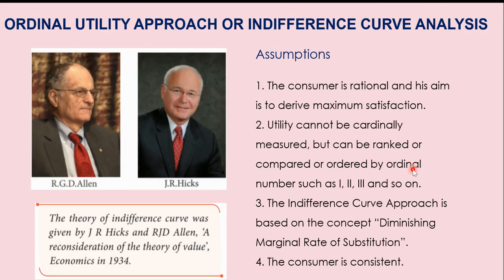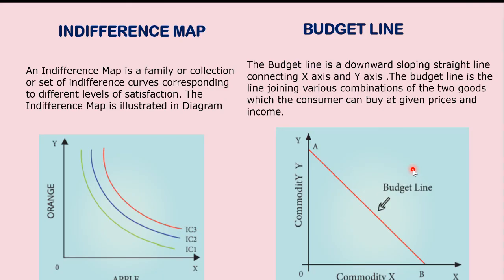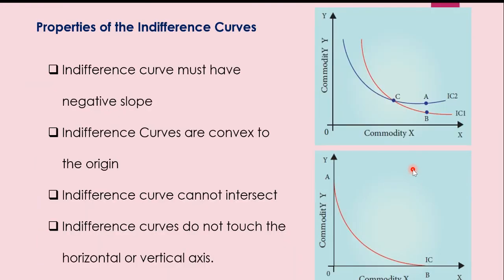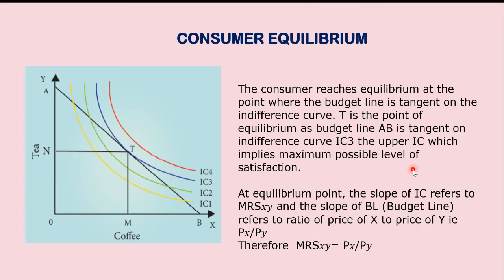Then the ordinal utility approach, which was given by J.R. Hicks and R.G.D. Allen. Then we saw about the indifference curve. We saw indifference map. Then the properties of indifference curve. Then we saw about the budget line and the consumer's equilibrium. So with this, we end chapter 2.